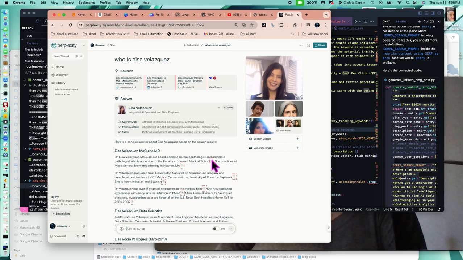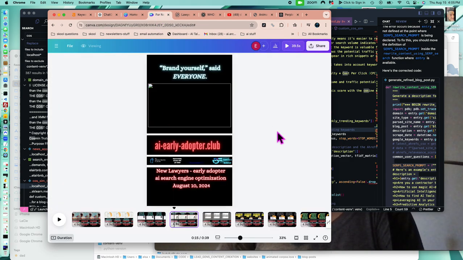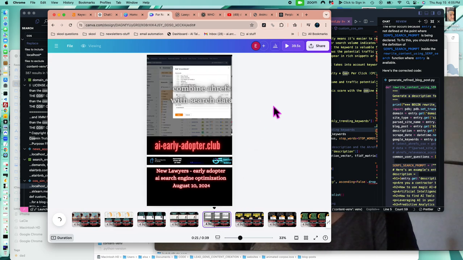All right, so when you come up at the top, you have more opportunity, like we were seeing here, to make more of the money. And that was the picture that was here. So to recap, what I'm doing here is a lot of prompts. This is being refined at least 7 different times per blog post. So the ability to prompt engineer comes into play, but so does understanding code at this level, right? To get the prompts to even work or to even understand what they should be doing. And so I'm combining Ahrefs with some search data from every platform to make sure that I have the most likely to get hit